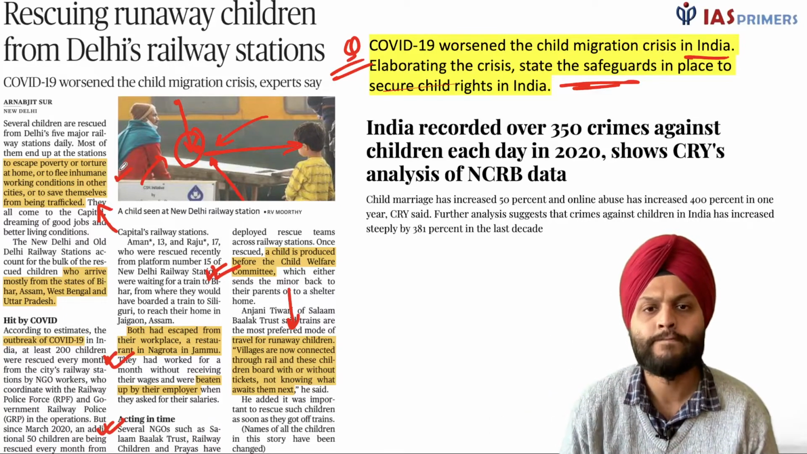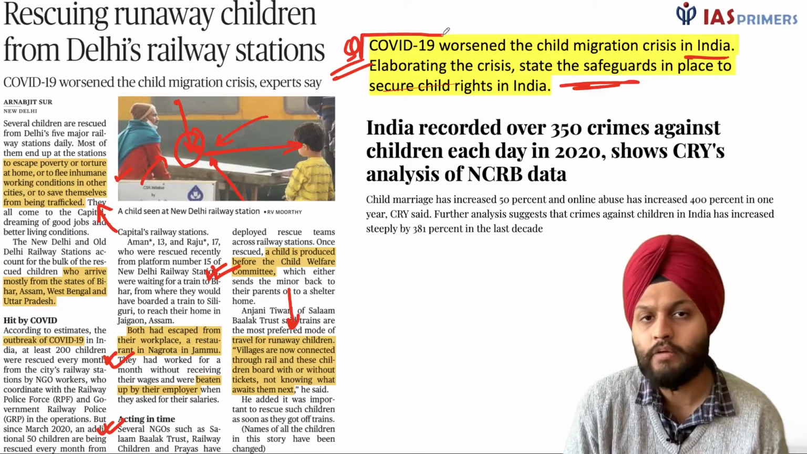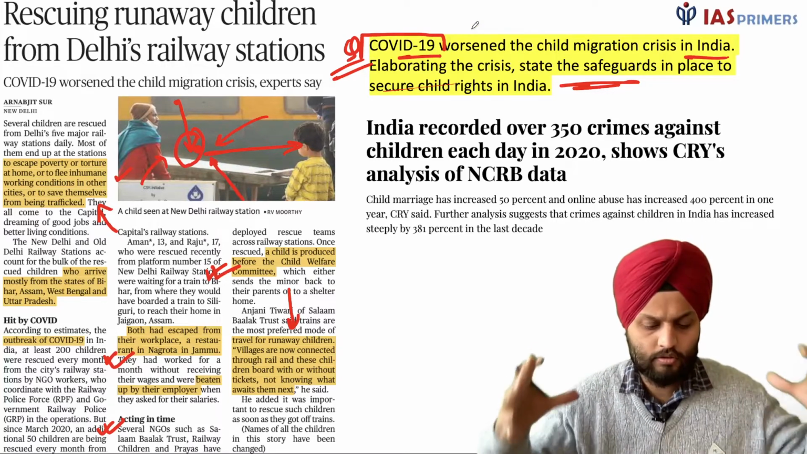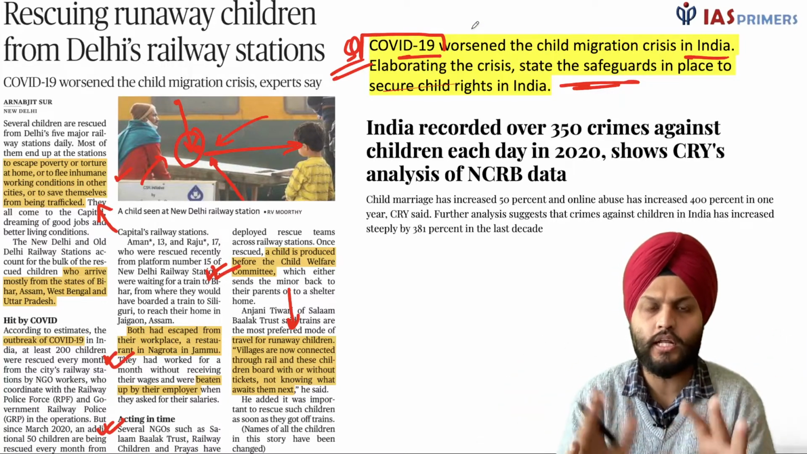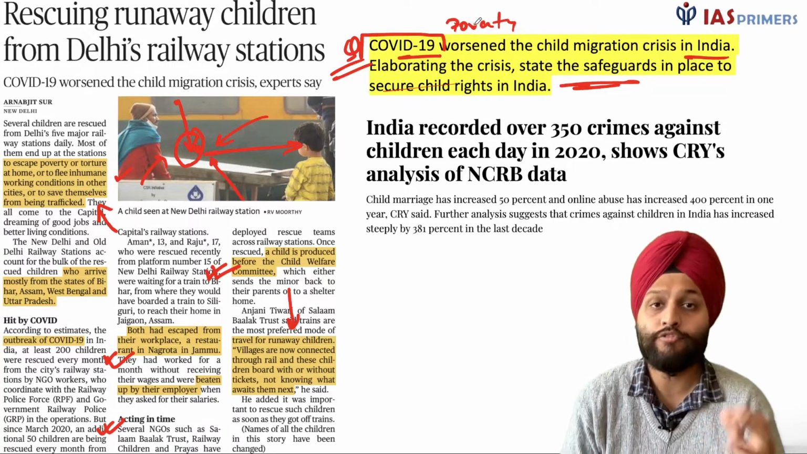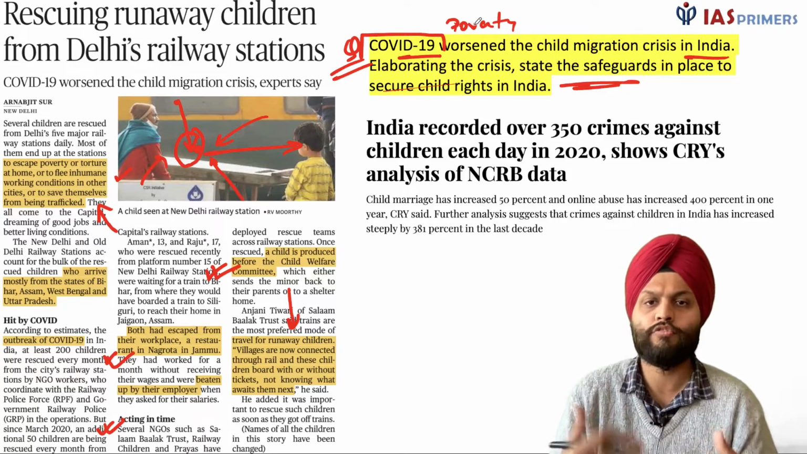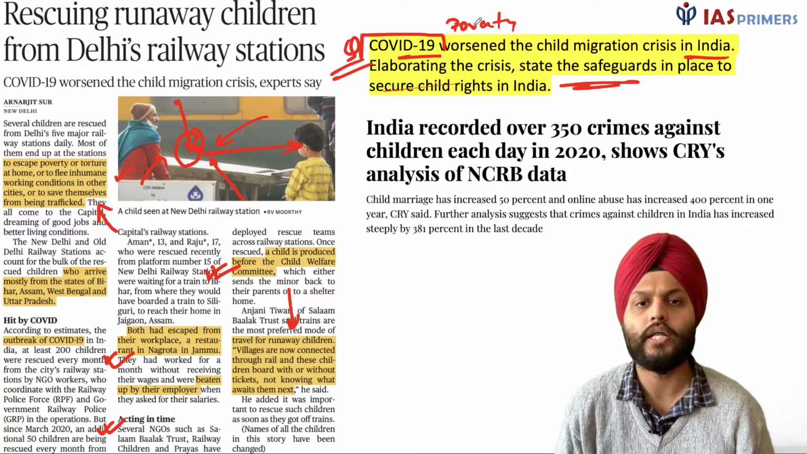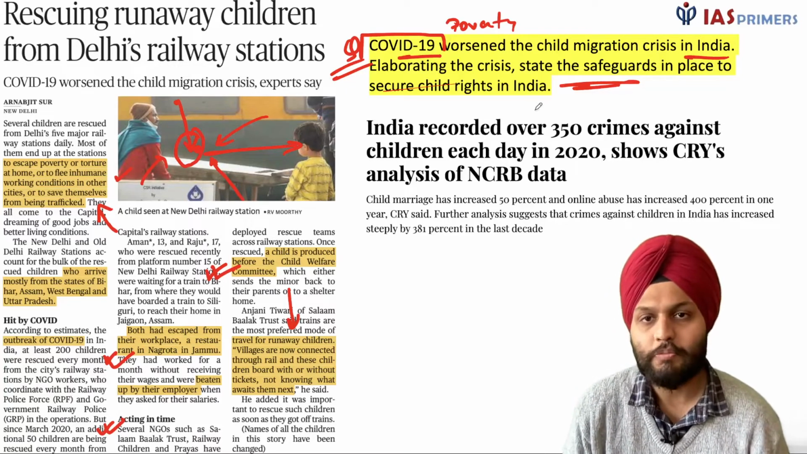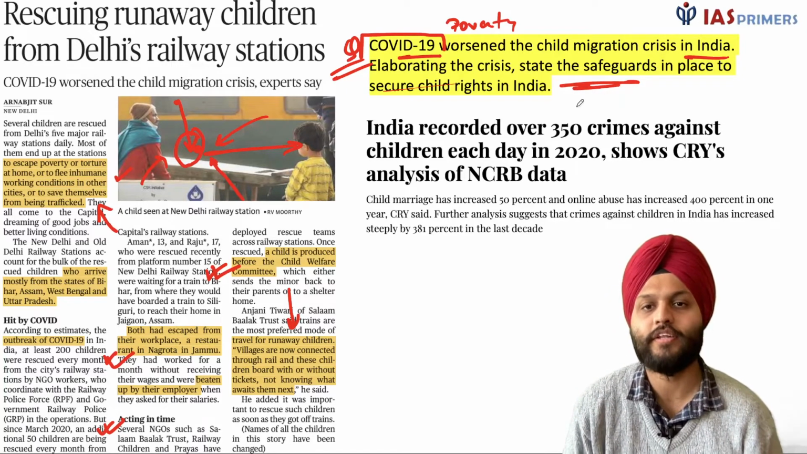So this is there. Now COVID-19 in particular, as we all know, brought lockdown and other things. It has affected society like anything. It has increased the poverty. Industries have been shut down, informal workers have been affected, and this has further worsened the child migration crisis. Okay, so this you elaborate. Now, what measures have been taken?